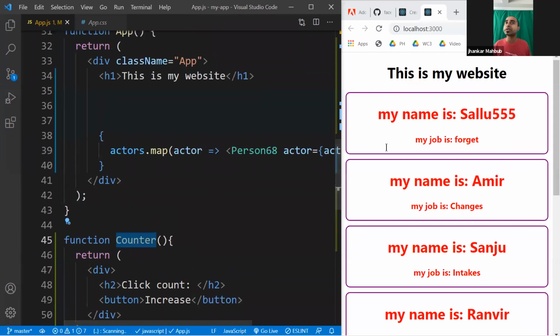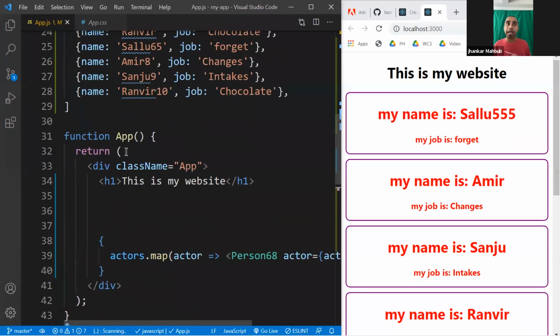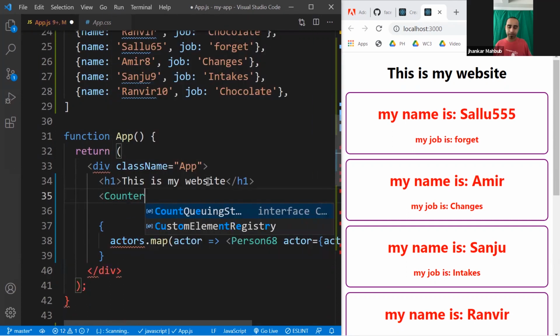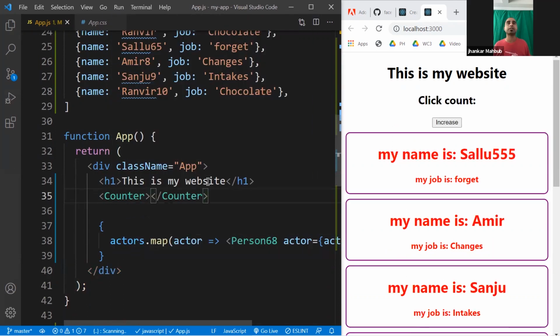Now you want to show it in the website. By default, everything inside your app component is displayed. So we didn't add our Counter component here, and that's why we don't see it in our website. So let's do it, our Counter, and then we add this one, we save it. Now you have this click count and increase.